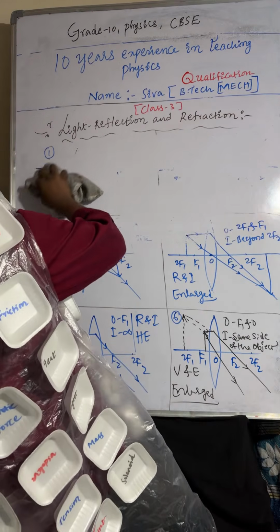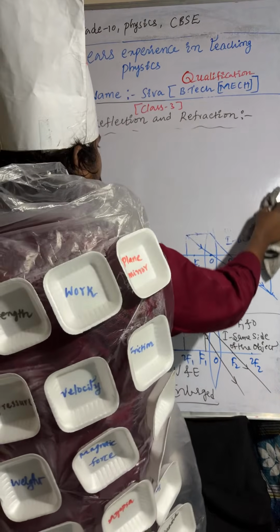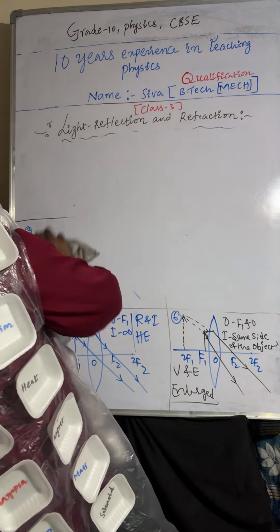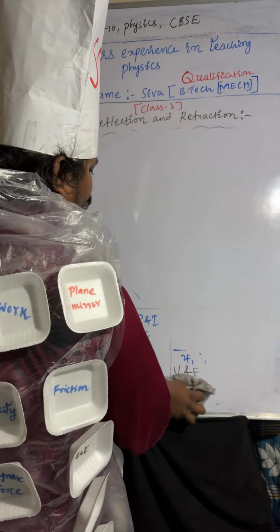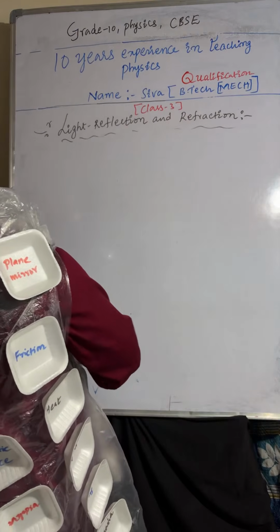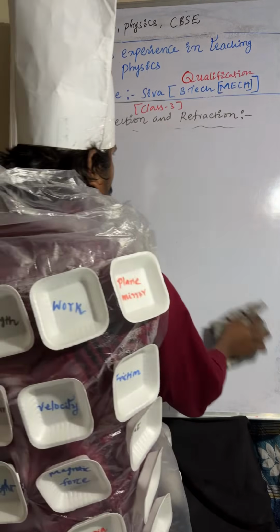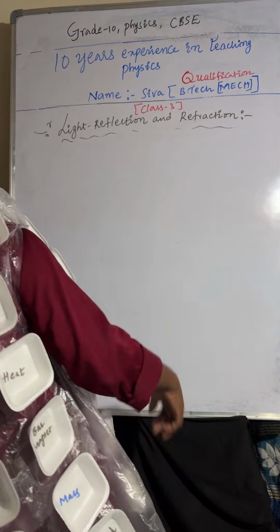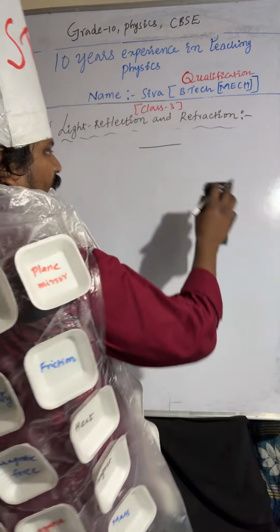We will discuss those image formations in the concave lens. Only two image formations are there.